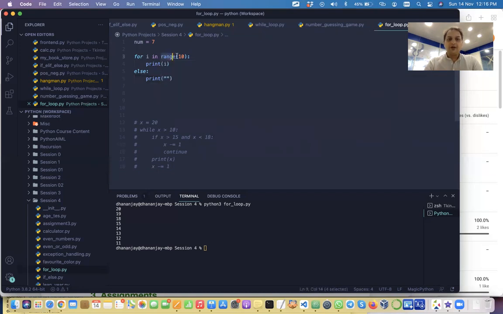Okay, it has completed the iteration, and this has turned false, which means in case of a for loop, if there are no items, then it becomes false. Or you can say if the index has reached the last item, beyond that there are no items, this statement will be false because it's saying I in that. So I in, and if it is the last item, it is actually not part of that. Okay, that's how you do the range, right?